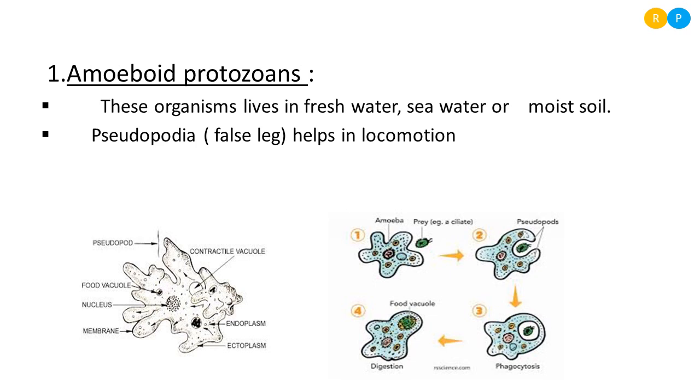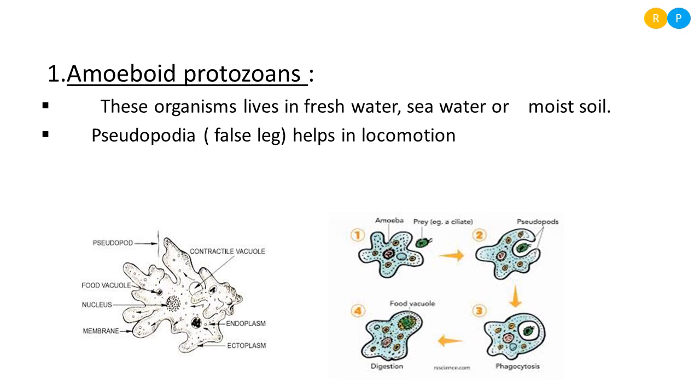So you can see in another diagram here. The green color one that you are seeing is the prey. The amoeba will engulf the prey with the help of pseudopodia, that means the extension of cytoplasm. Then it will engulf it. That is called phagocytosis. Phagocytosis is nothing but cell eating. So for cell eating, what is helpful in the organism? Yes, that is pseudopodia. With the pseudopodia, it will engulf the food and it will digest it.